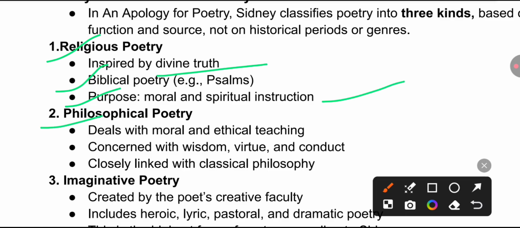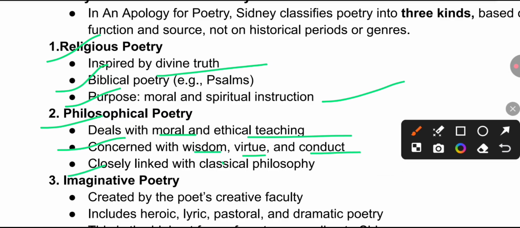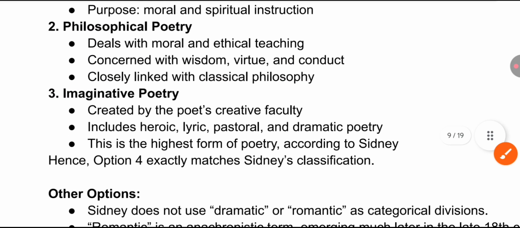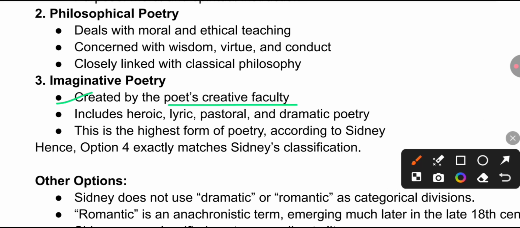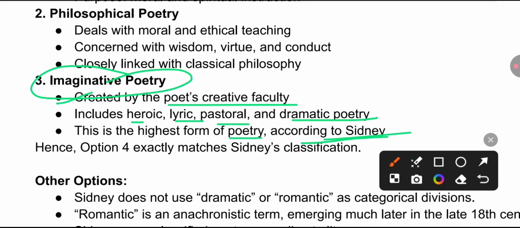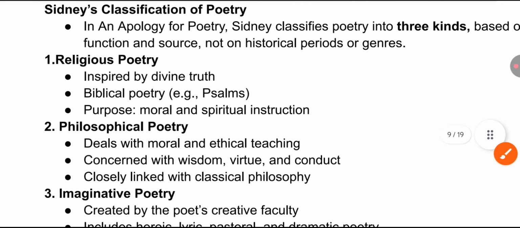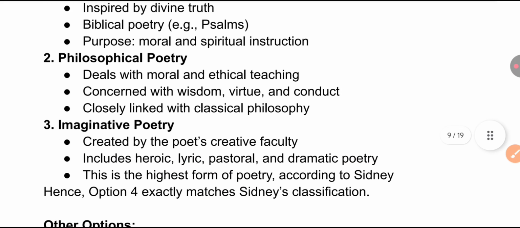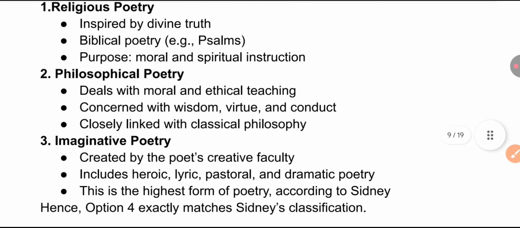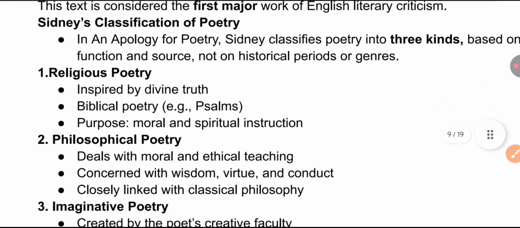Philosophical poetry deals with moral and ethical teaching, concerned with wisdom, virtue, and conduct, closely linked with classical philosophy. And imaginative poetry, as per him, is created by the poet's creative faculty, and includes heroic, lyric, pastoral, and dramatic poetry. These are the three kinds, and imaginative poetry is the highest form according to Sidney, so that is how option 4 is the correct answer. Among all these three, imaginative poetry is the highest one, because here you will find the creativity of the poet.